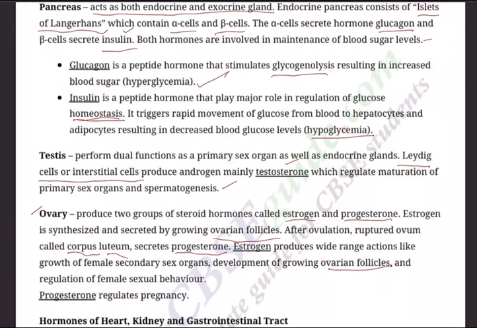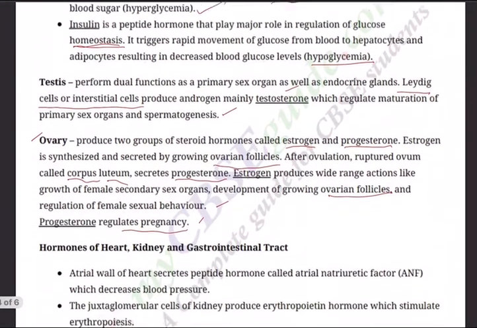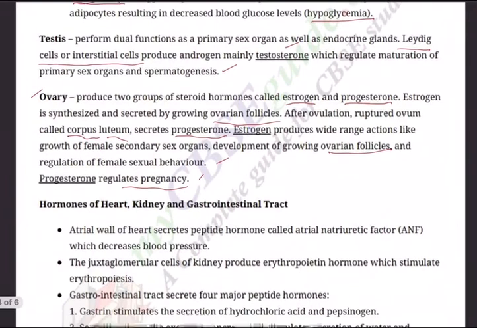From that Graafian follicle, rupture takes place and ovum will be released. So these are all called ovarian follicles, and estrogen also regulates female sexual behavior. And progesterone, of course, plays a very important role in pregnancy. It regulates the pregnancy. Hence, all these endocrine glands virtually decide what you are and how you are.